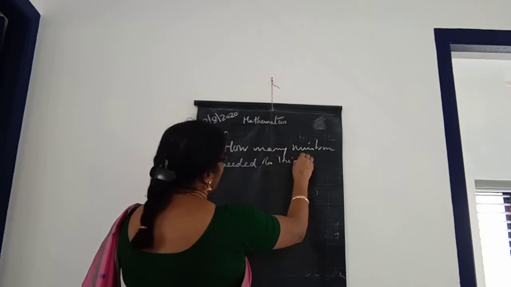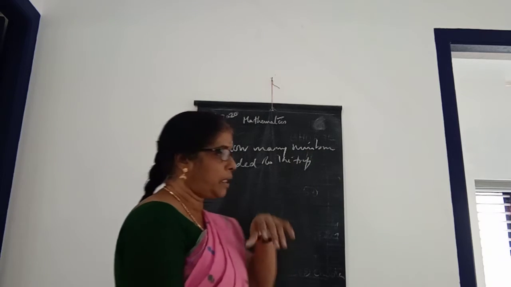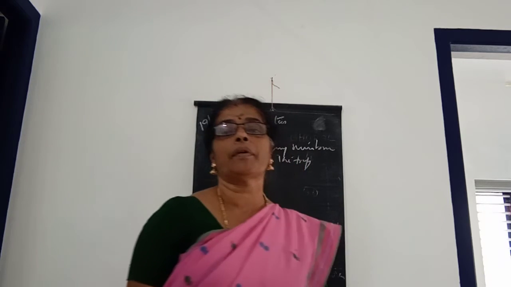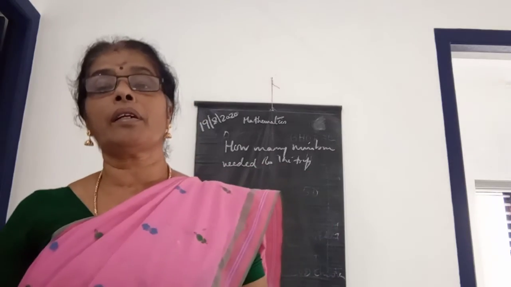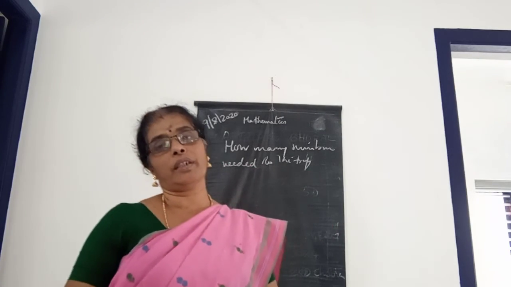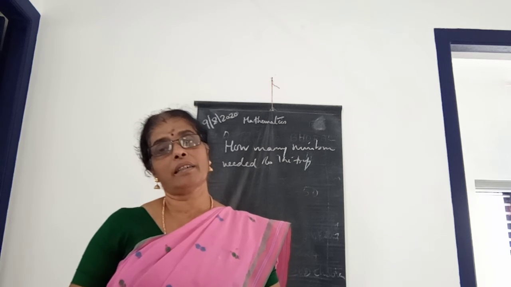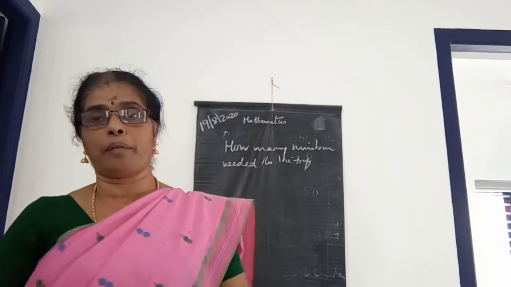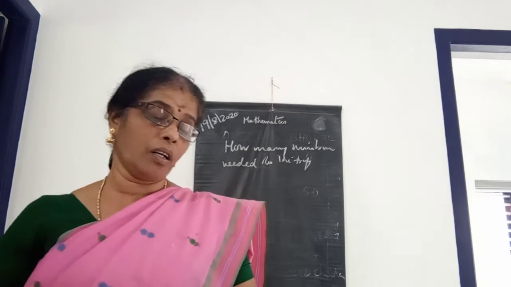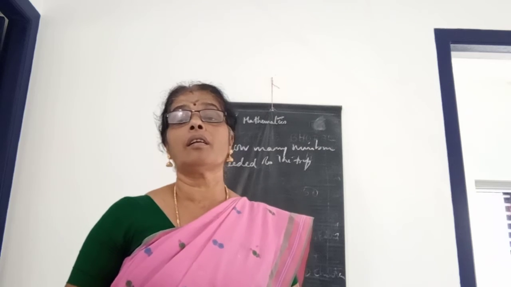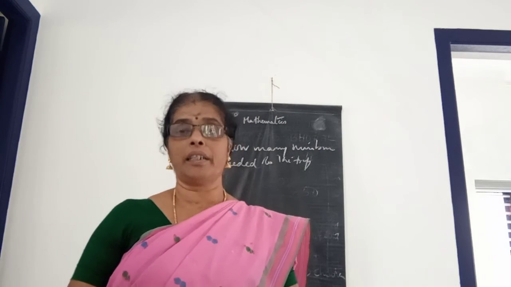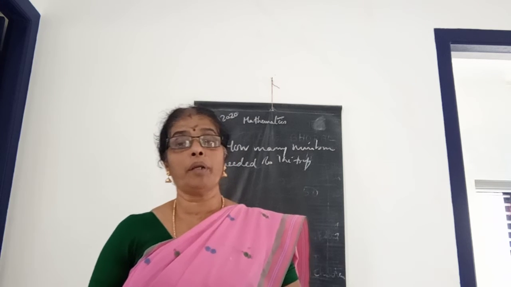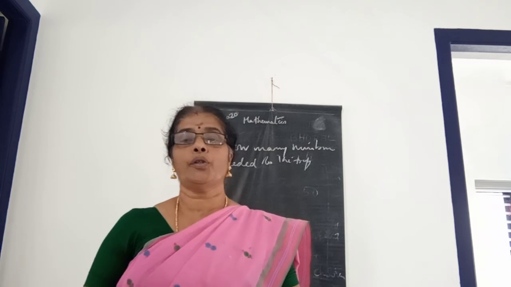What is the total number of children ready to go to the trip? 210 children are ready to go, isn't it? Then what is the number of seats in a mini bus, children? That is 35. Then you want to know how many buses are needed to go to the trip.